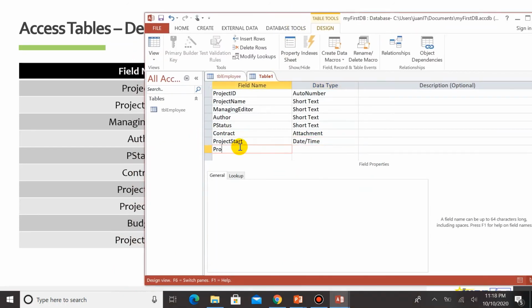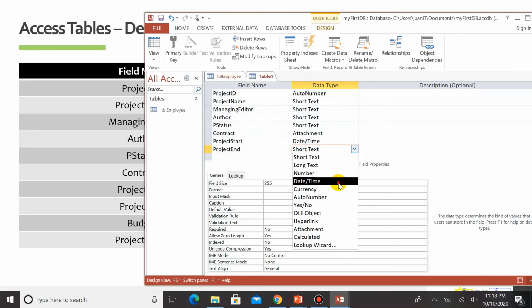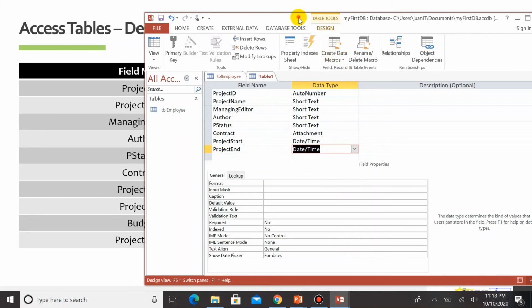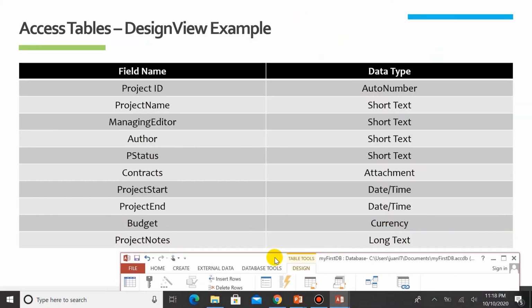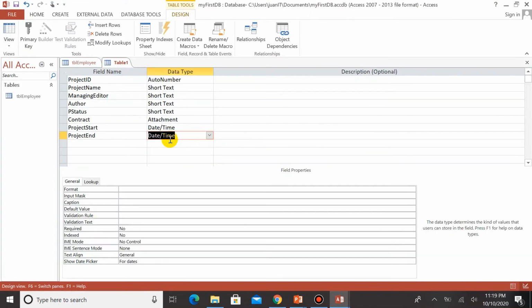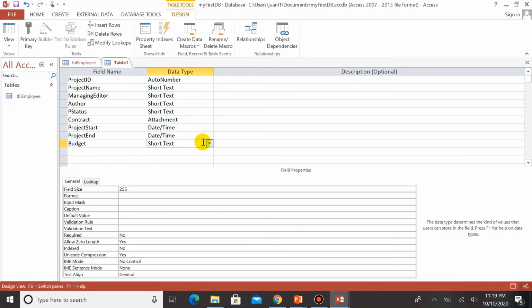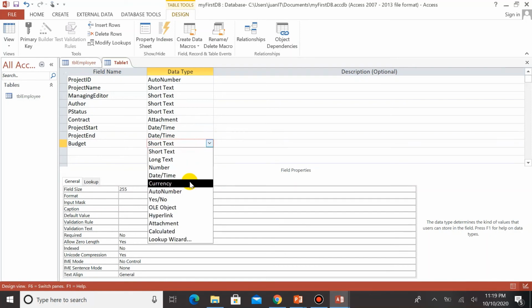We got project end using data type, date and time. All right. So next is budget as currency. Okay, maximize this. Get budget. And this is as currency.